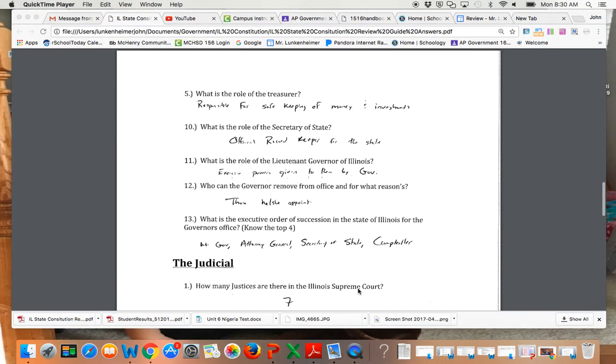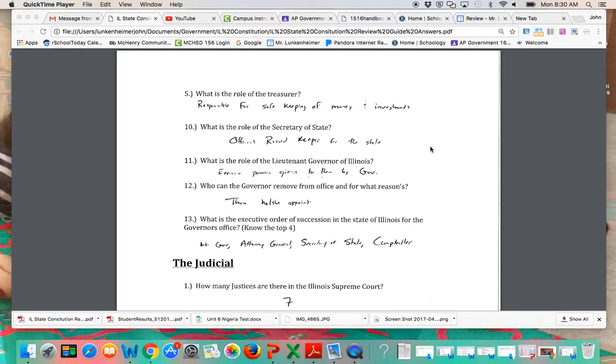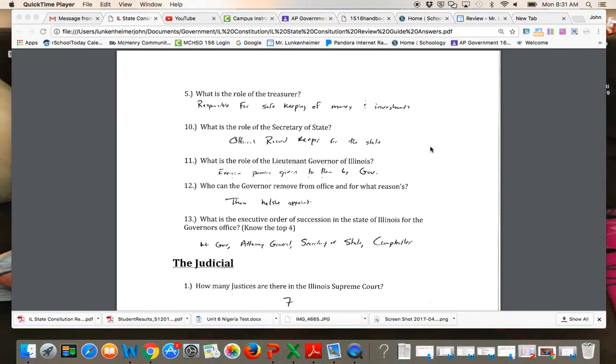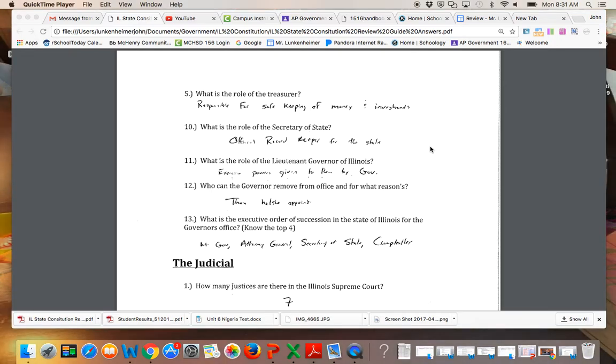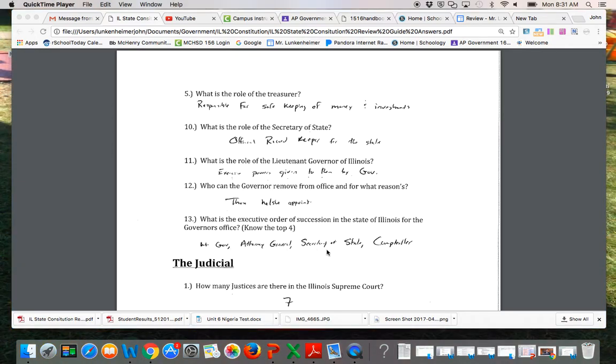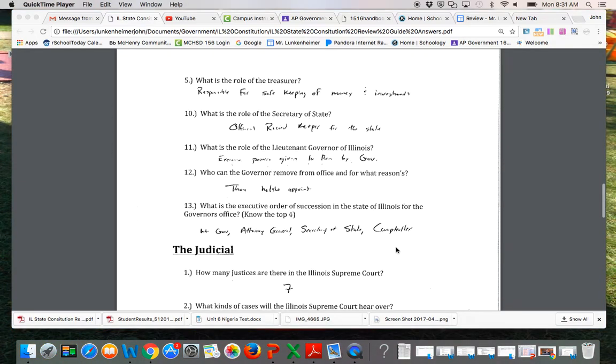The treasurer is responsible for safekeeping of money and investments for the state. The Secretary of State is the official record keeper. The lieutenant governor exercises powers given to that person by the governor. And then who can the governor remove? Anyone he or she appoints. The order of succession: lieutenant governor, attorney general, secretary of state, comptroller.